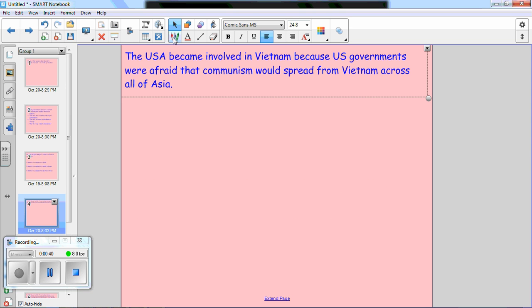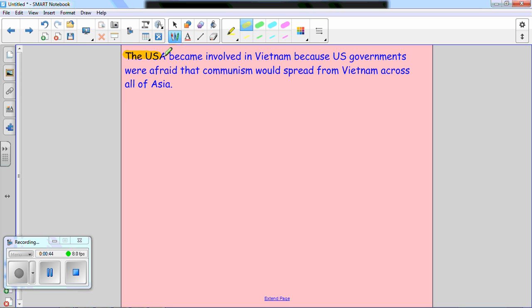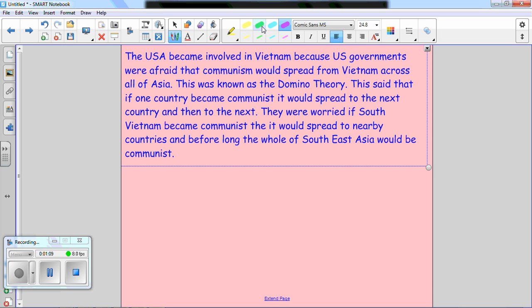So how can we apply this to the question? Same as usual, we're just giving the examiner key words from the question, followed by because. The USA became involved in Vietnam because, and we give our explanation point straight away. US governments were afraid that communism would spread from Vietnam across all of Asia. That's our first point. Now we need to add in the detail, and here is the detail.